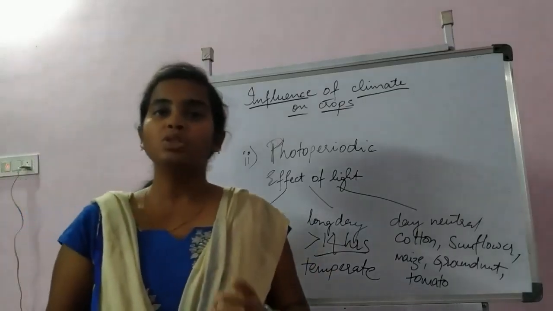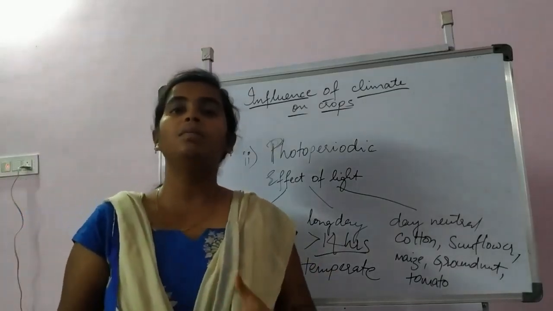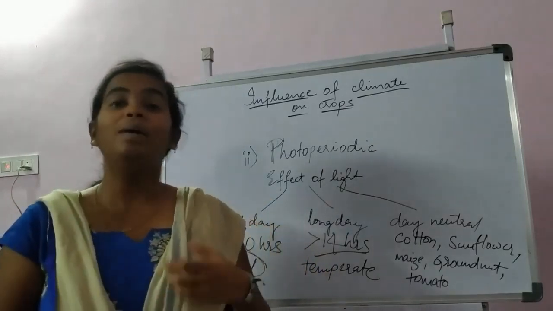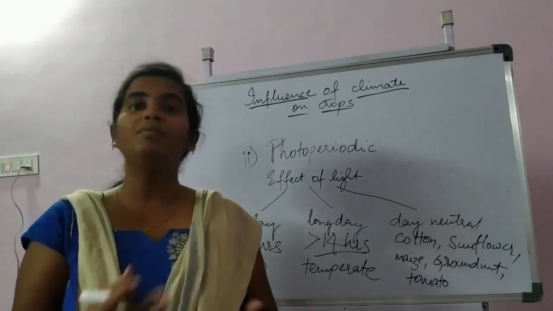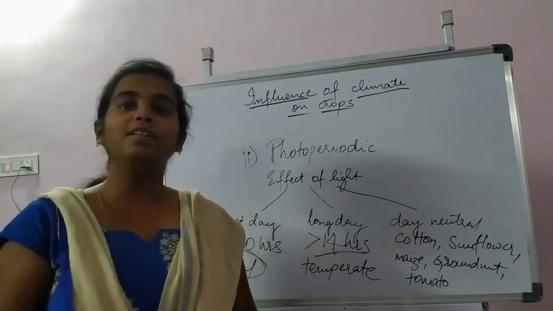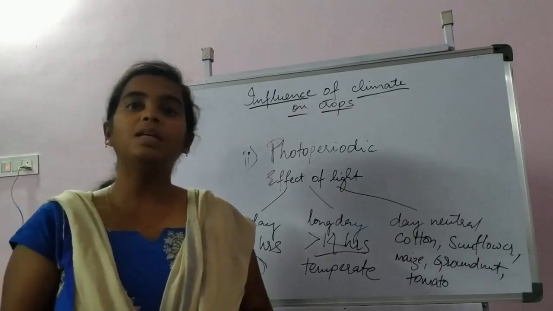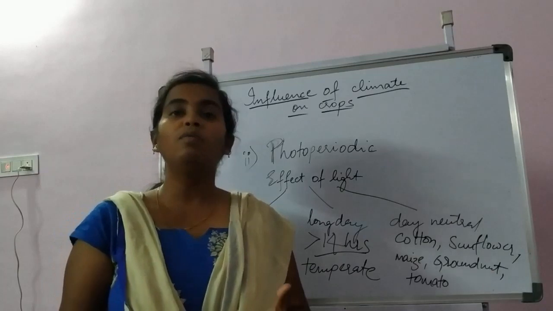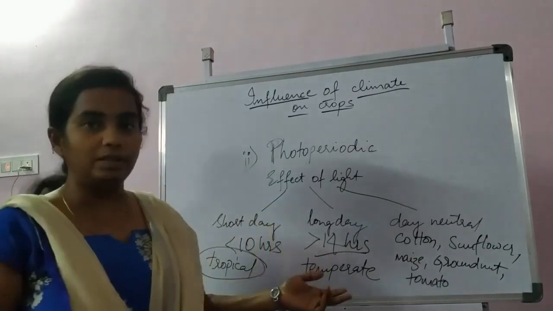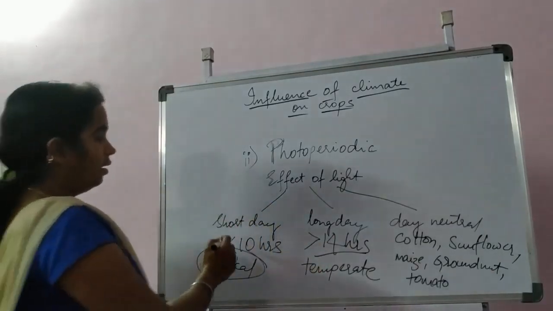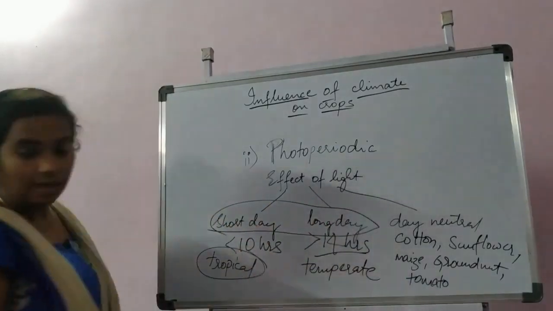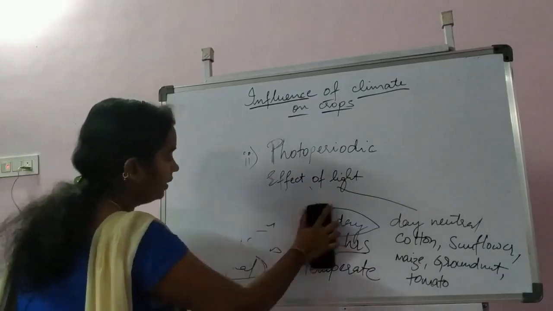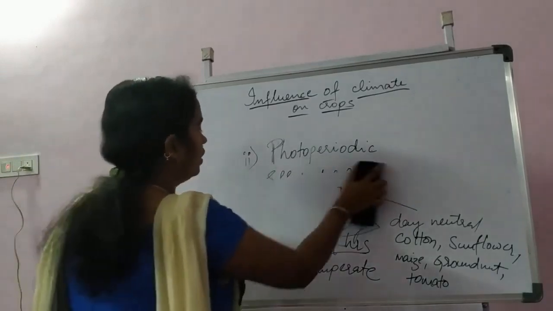Among these, in examination, what happens is they will give the example and sometimes ask you to identify which one is short day and long day. Sometimes we get confused in the exam whether it is a short day or long day. If you have the basic idea about which type of crops grow in a particular season, you don't have to mug up the examples. And under these, short day and long day plants are again classified as qualitative and quantitative short or long day plants.